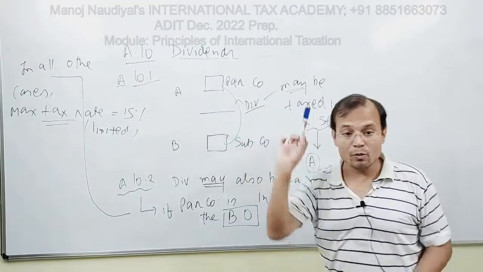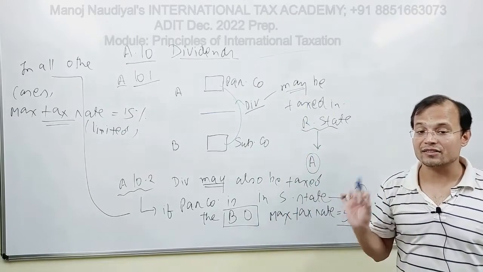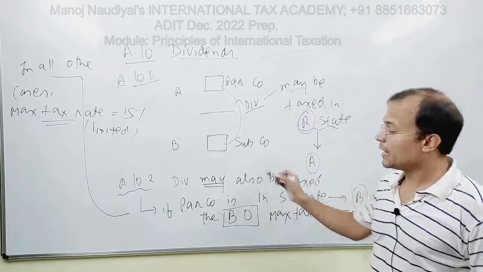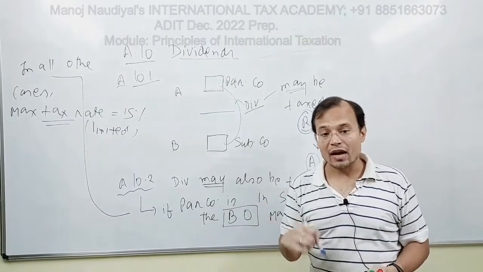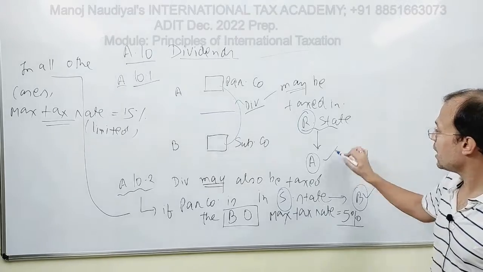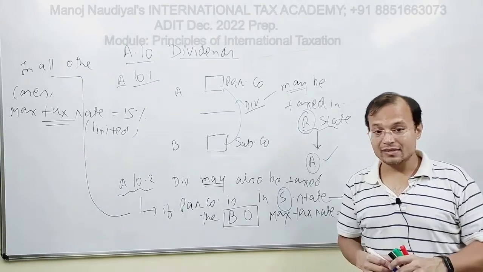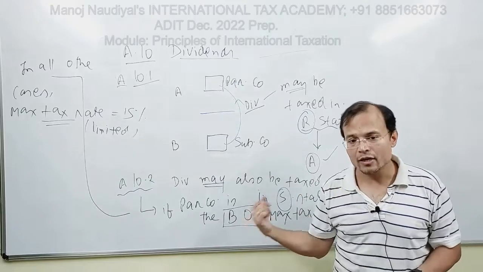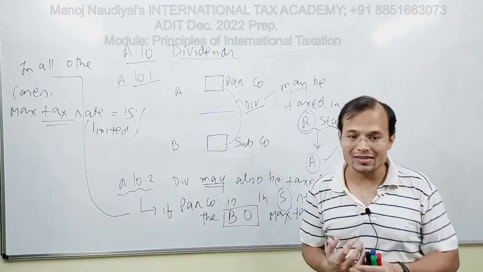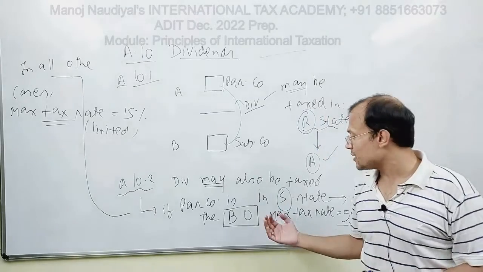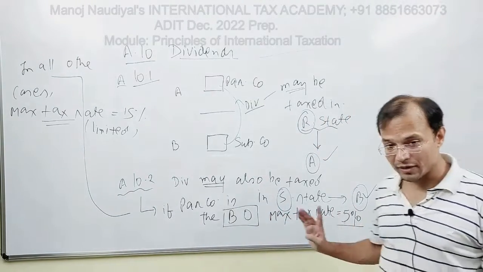10.1, remember, awarded the right of taxation to the resident state, our state. 10.2 has awarded the right of taxation to a state, that is state B. Our state is A and a state is B. And in addition to awarding the right of taxation to a state, the capping has been imposed by 10.2, which in the case of companies is 5%.